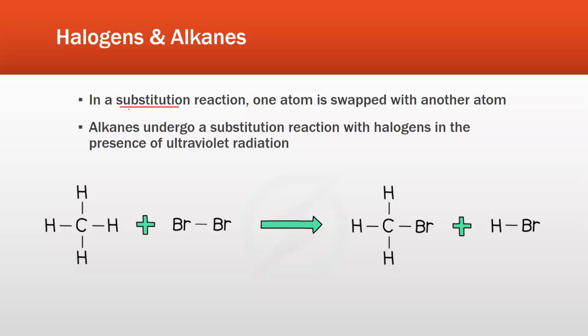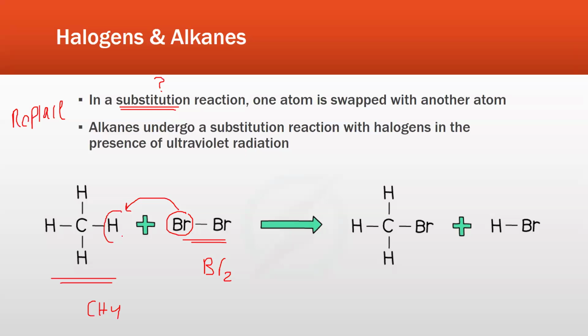So what is meant by substitution? Can you tell me? Replacement. You change one of them. Exactly, it's replacement. For example, we have methane over here and we have a bromine molecule Br2 and this is a CH4 molecule. One of the bromine atoms from the bromine molecule is going to substitute one of the hydrogen atoms. And this is the new product that is going to form.